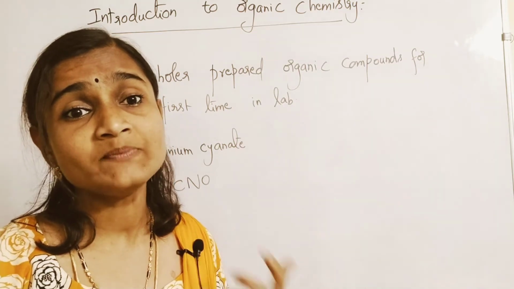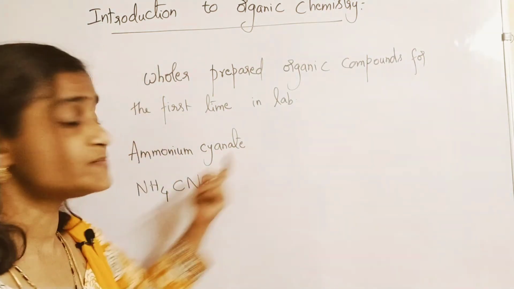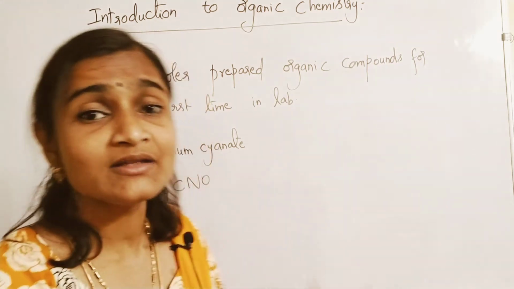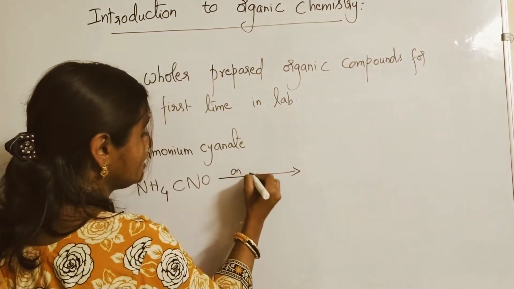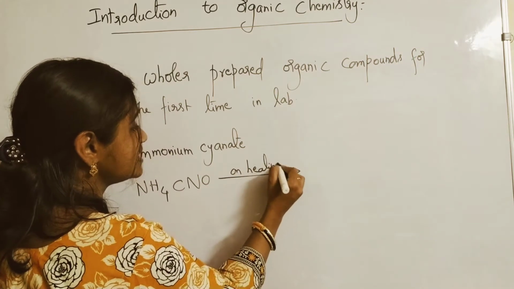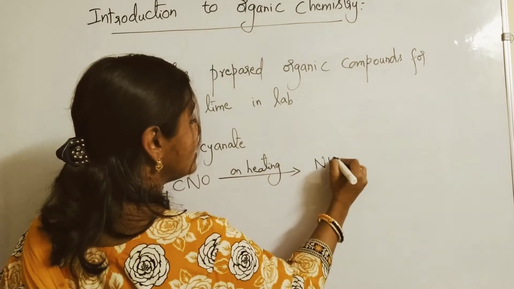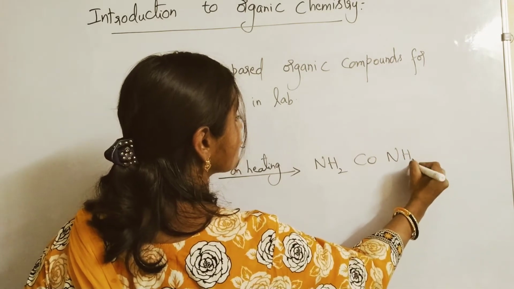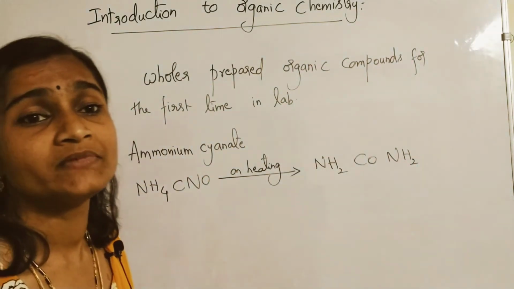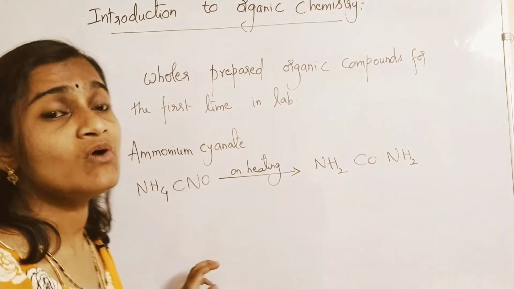On heating continuously, it was transformed into another new substance with the same molecular formula.